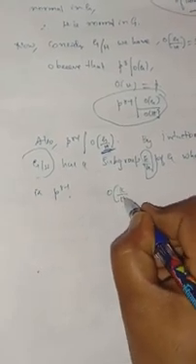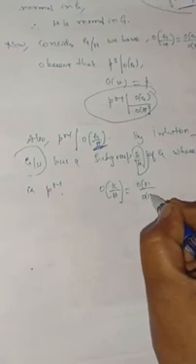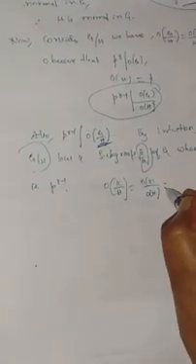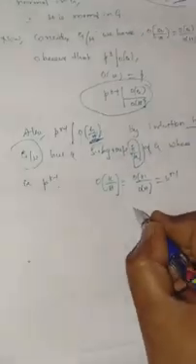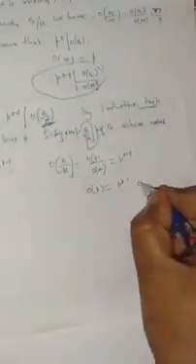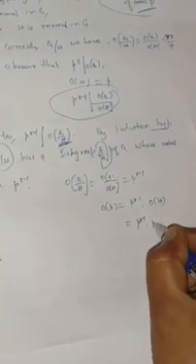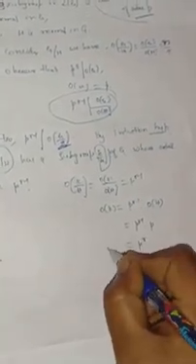Therefore, since the order of K/H is equal to the order of K divided by the order of H, whose order is p to the power of r minus 1, the order of K is equal to p to the power of r minus 1 times the order of H. But we know that the order of H is equal to p, therefore the order of K is p to the power of r.